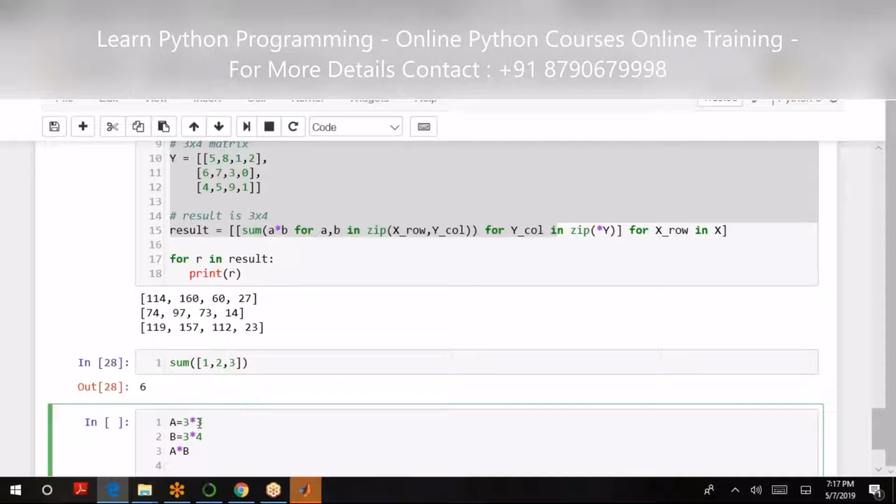The reverse is not possible because the common feature will be discarded. Common feature is columns of A and rows of B are same. So the common feature will be discarded and the resultant will be 3 into 4. That is this 3 and this 4.